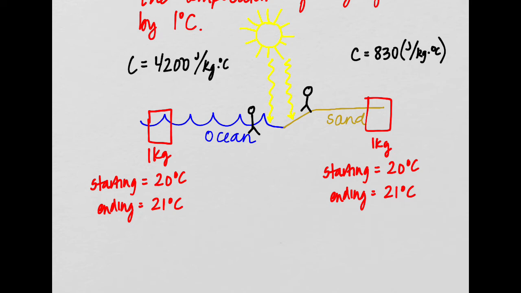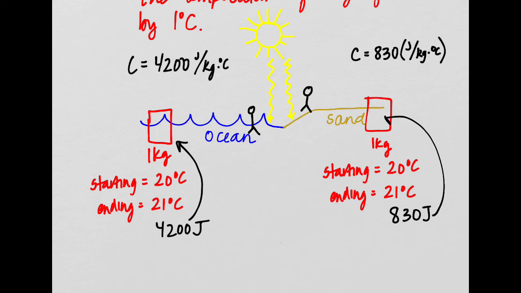In order to do that, we must have 4,200 joules of energy going into that water. Whereas over here with the sand, the specific heat of the sand, we only need 830 joules of energy going into that 1 kilogram of sand in order to raise it 1 degree.